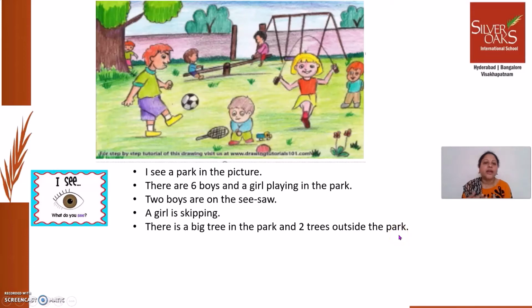If you want, you can add more sentences to this. Like, there is a small boy here, he's holding a ball in his hand. There is a boy behind the tree. All these things you can add. So all these are the sentences we framed by seeing the picture. What are we learning today? We are going to learn to frame sentences using a guideline called I see, I think. What is the guideline? I see, I think.